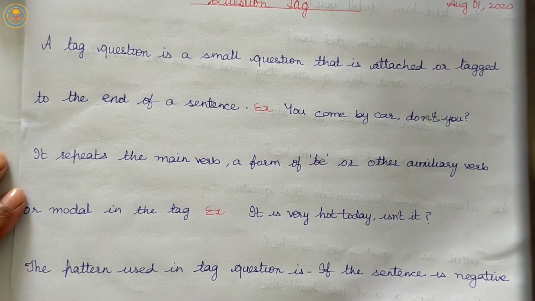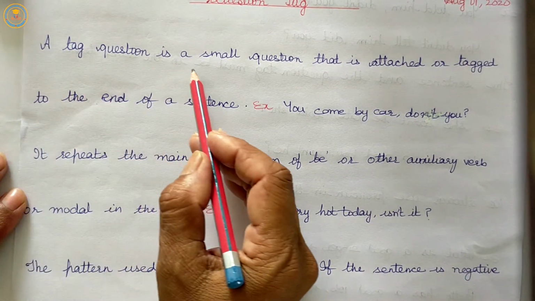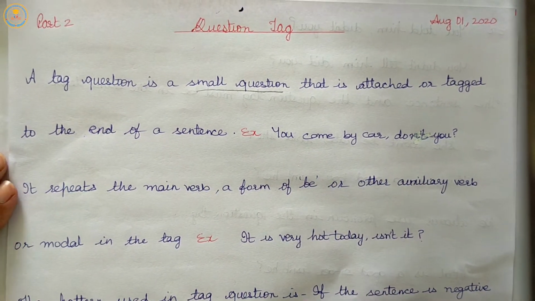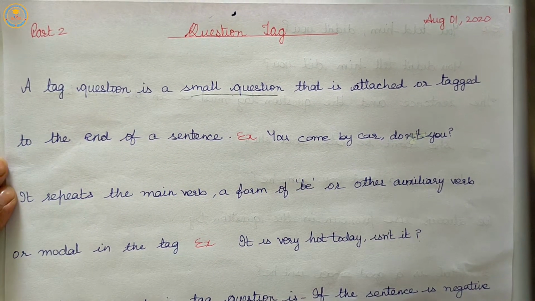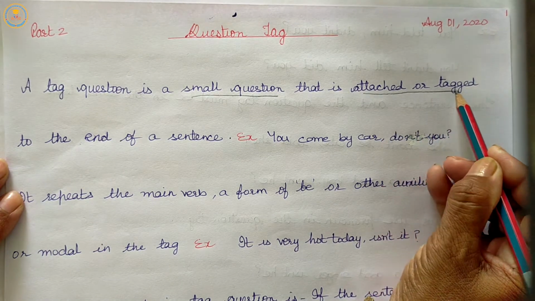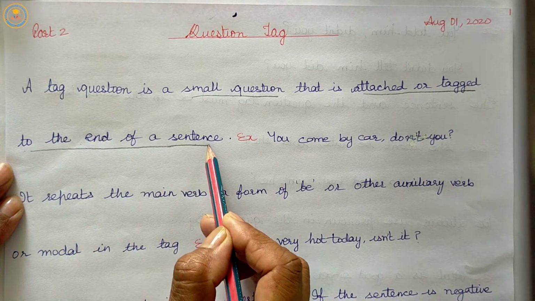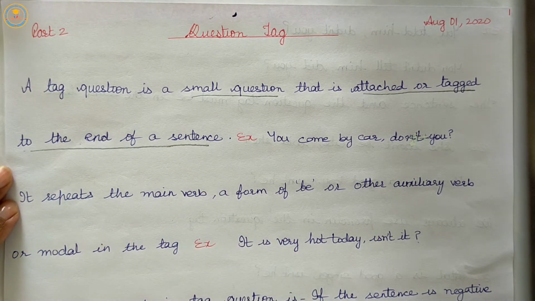First we will learn about tag questions. A tag question is a small question that is attached or tagged to the end of a statement. Listen carefully.